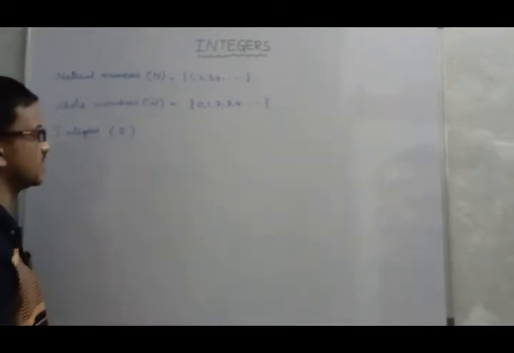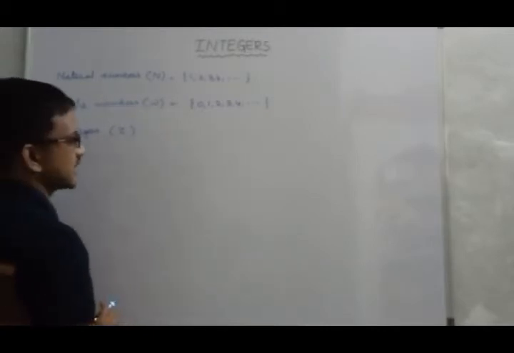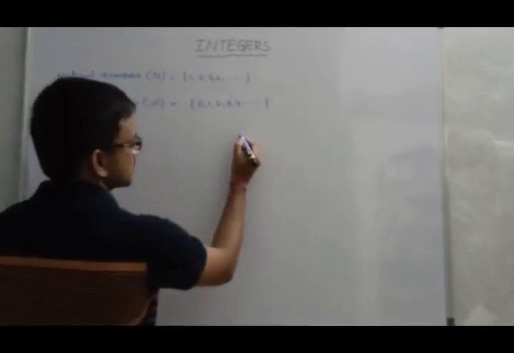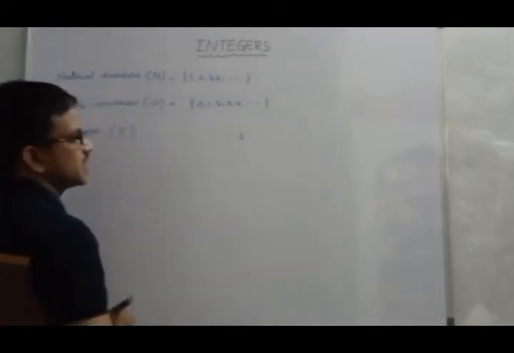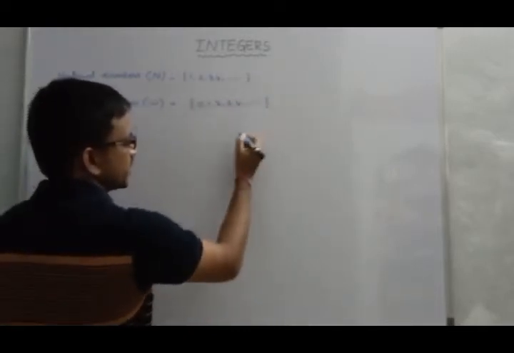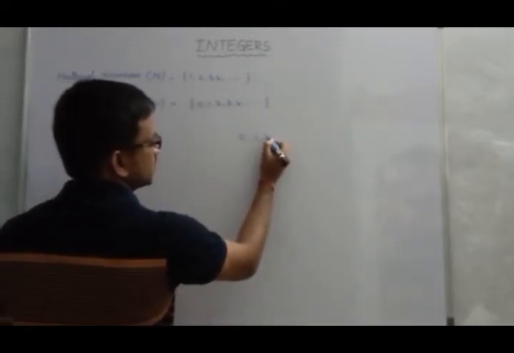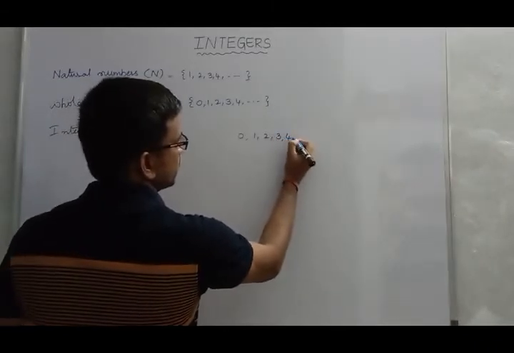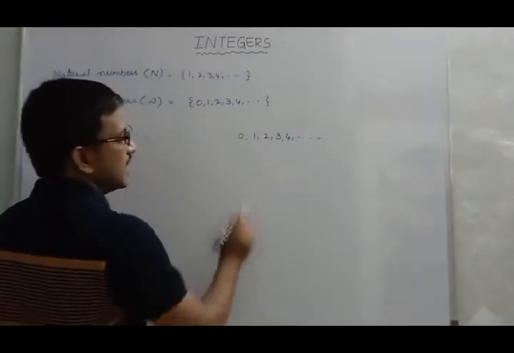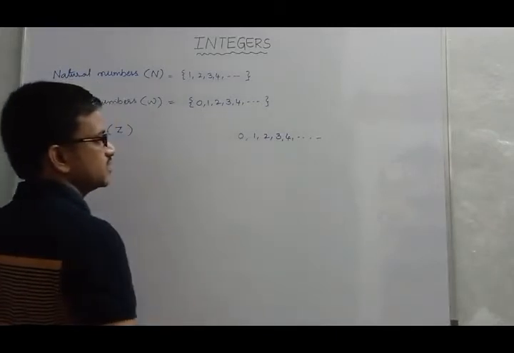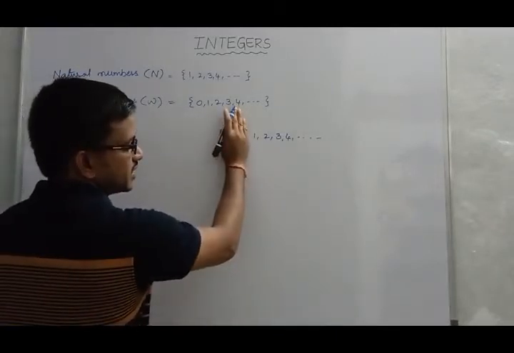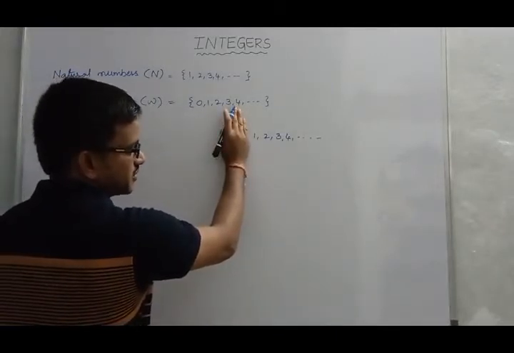Okay, so here the set of integers consists of 0, all whole numbers. I am taking 0, 1, 2, 3, 4 and so on. Along with these positive values, here 0, we are not saying this 0 as positive.